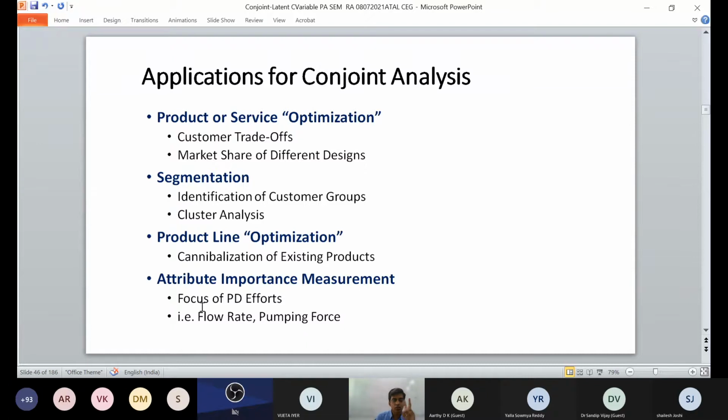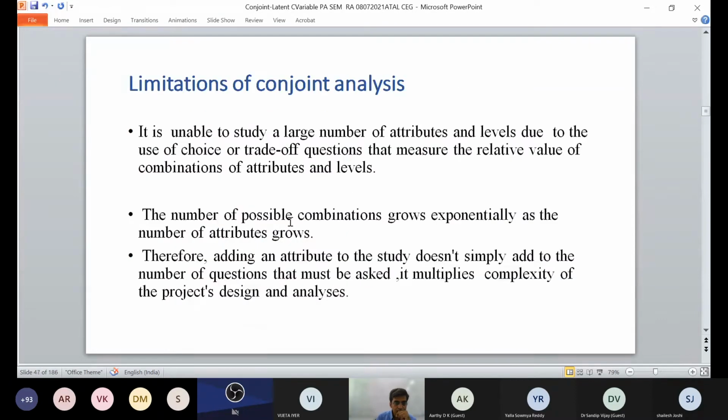So we have just now seen the three case studies. One is cell phone, another is flow rate, how to select a pump, and the third case study we have seen is about which type of vehicle you are choosing. Now what are the limitations? There are a large number of attributes available where choice and trade-off questions measure relative value combinations.